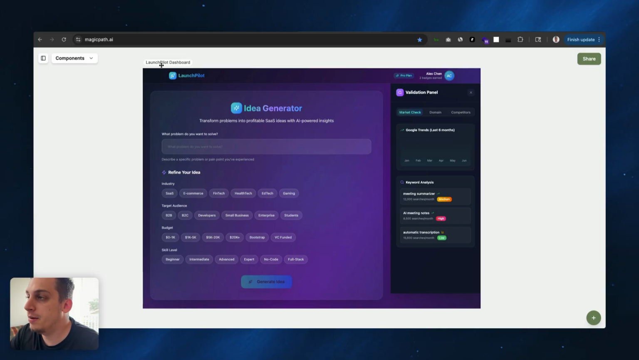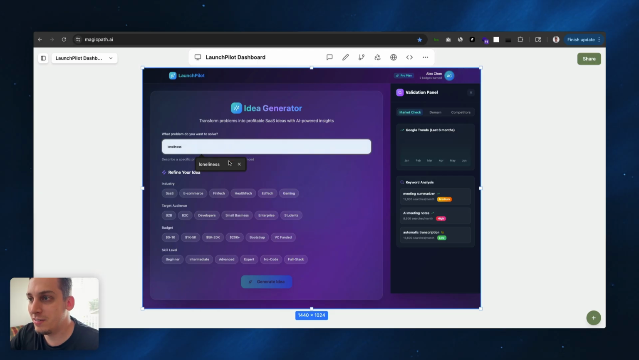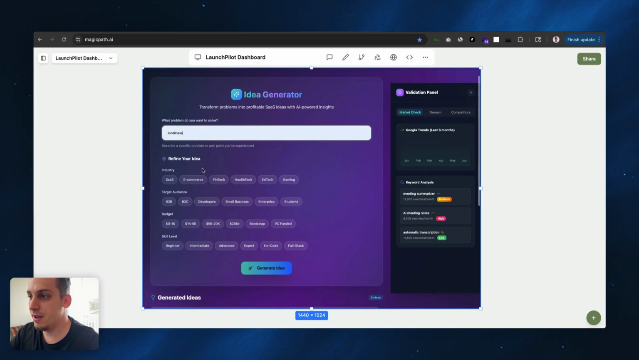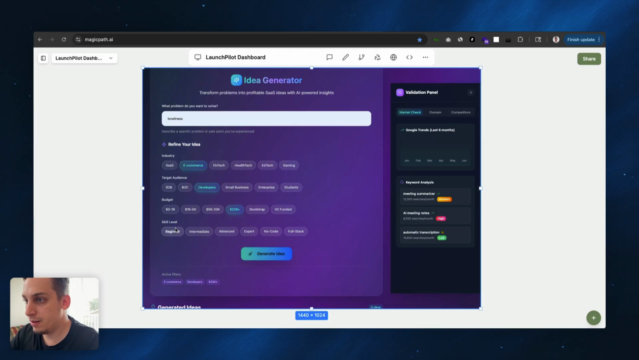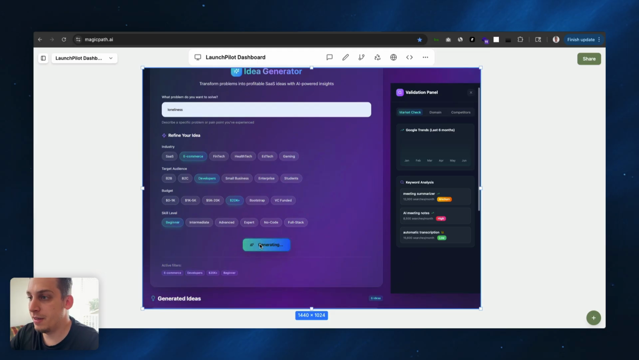Cool name, launch pilot, right? And then we can see we have the logo, we have the profile over here, we have the pro plan, idea generator, where we can basically write some type of idea like loneliness, right? Or what problem do you want to solve? Loneliness. Industry, we can choose something like e-commerce. As you can see, they start to drop down here. Developers, budget is 20K, skill level beginner, and then you can generate different ideas based on this problem.